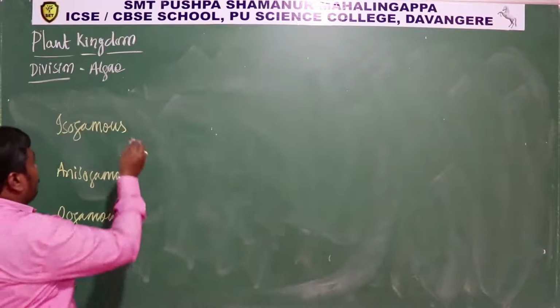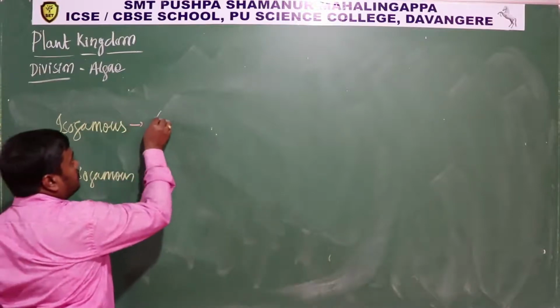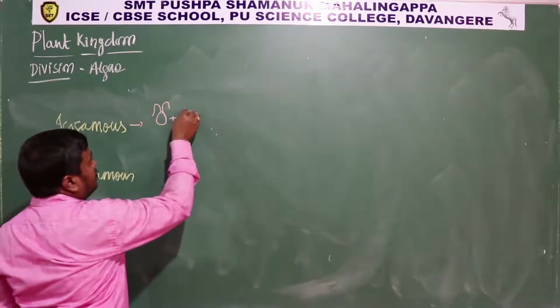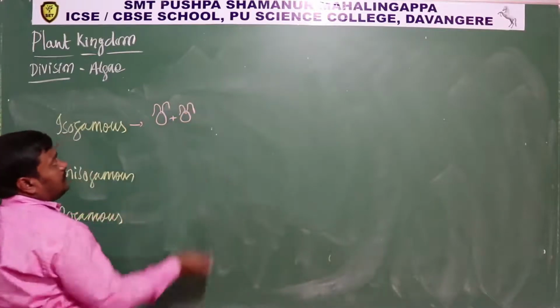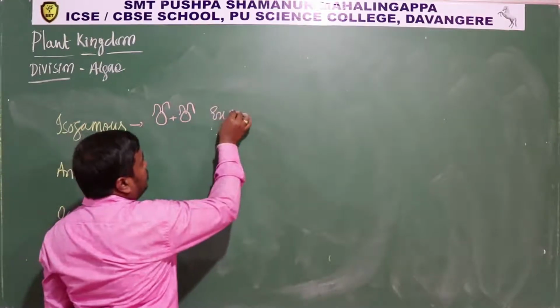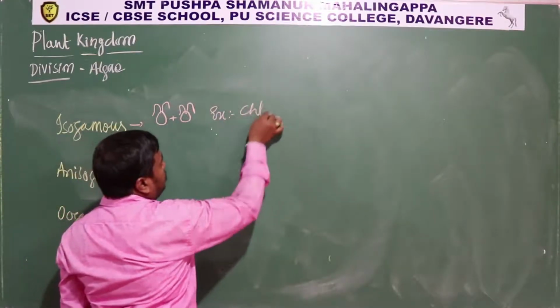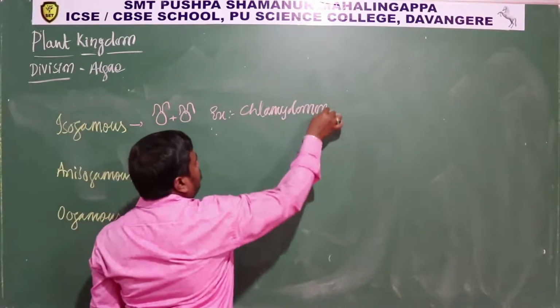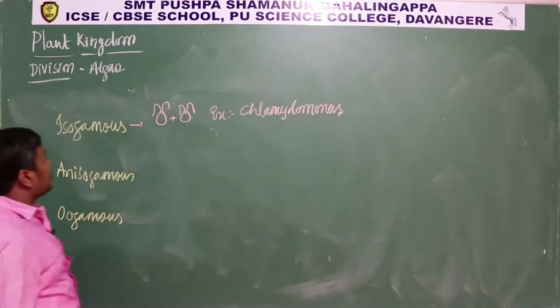So with respect to the diagram, isogamous: gametes are of the same kind with flagella, example Chlamydomonas.